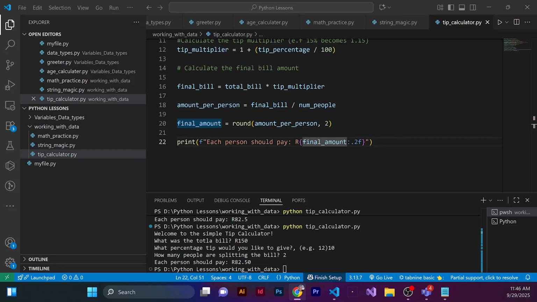So far we've built the tip calculator. It's great. You took a problem, you made a plan, and then you built a solution. So that is the heart and the soul of programming. So far, all our programs have been straightforward, right? They start at line 1 and execute every single line in order until they reach the end.